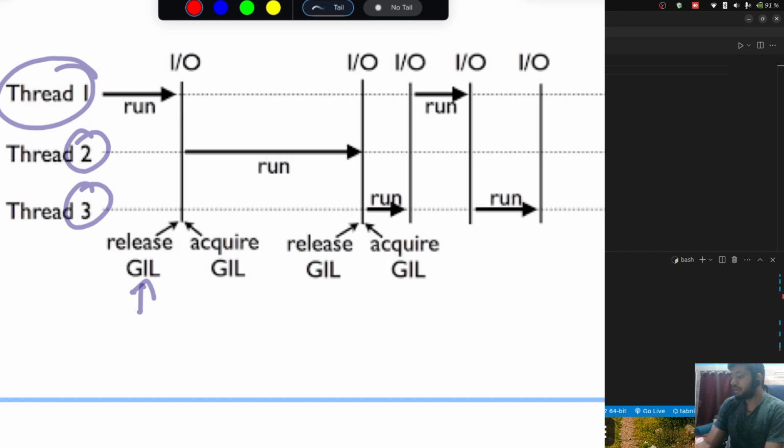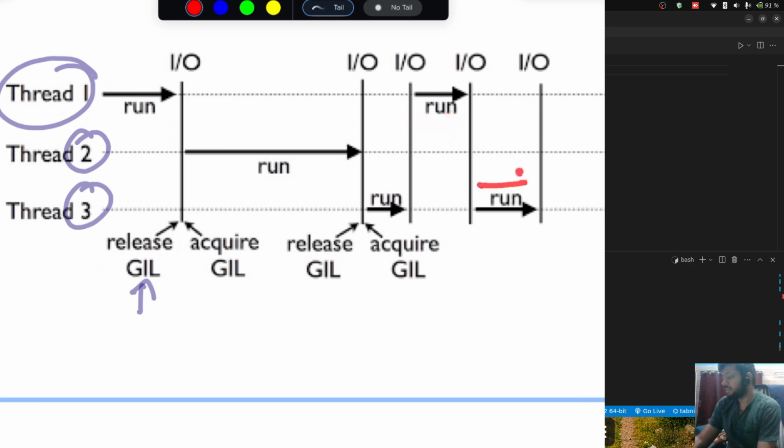After some time it will release the GIL for the other threads to acquire. When it releases it, it will be acquired by thread number 2. Thread number 2 starts executing, and after some time it will release it and it will be acquired by thread number 3. After some time thread number 3 will also release it and it will be acquired by thread number 1.